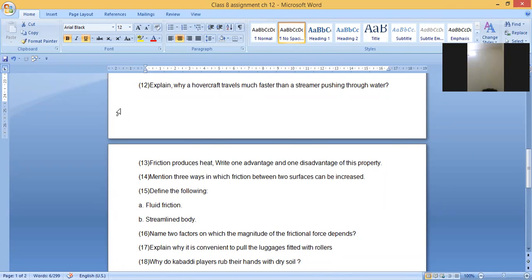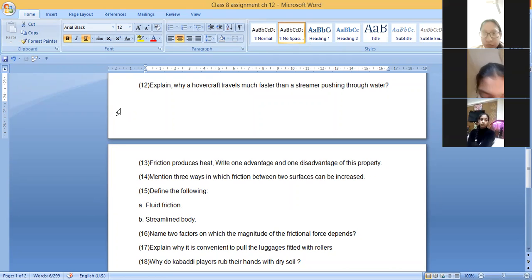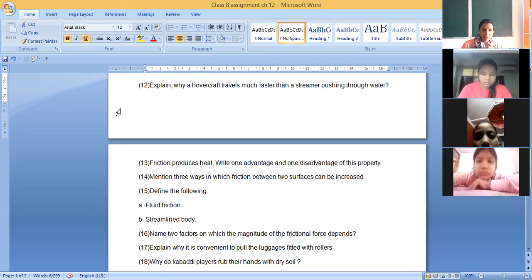You are not switching on the cameras. Raghav, Yash, Arav Sehgal, Aryan, Naman, Aditya Shah, you need to give the answer, children. Why is that happening? Three ways in which the friction can be increased. You know that.